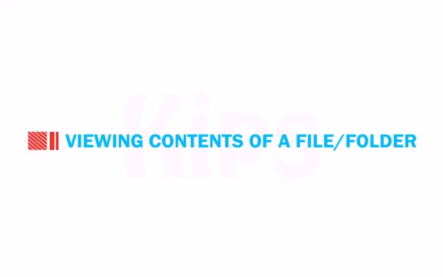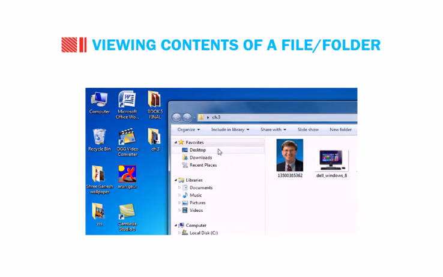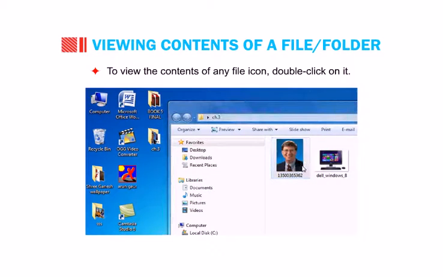Now let's find out how to view the contents of a file or folder. Double-click on any folder to view its contents. To view the contents of any file icon, double-click on it.